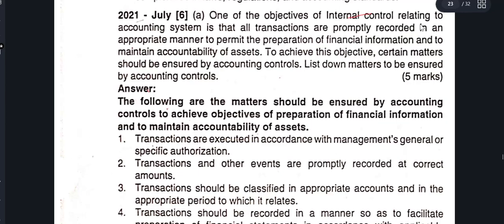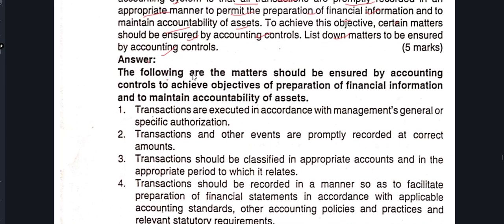One of the objectives of internal control related to the accounting system is that all transactions are promptly recorded in an appropriate manner to permit the preparation of financial information and to maintain accountability of assets. To achieve this objective, certain matters should be ensured by the accounting controls. List down the matters to be ensured by accounting controls. What are the matters?